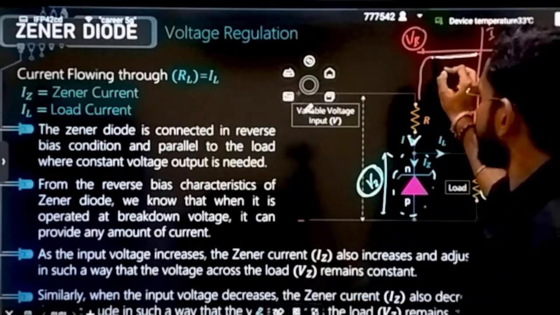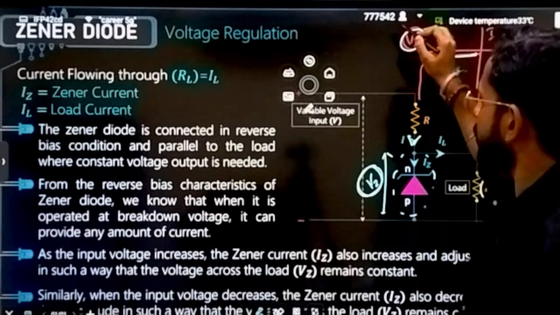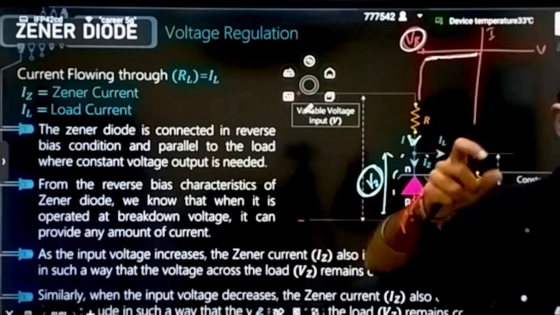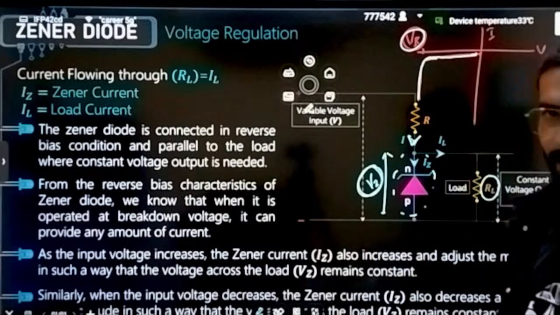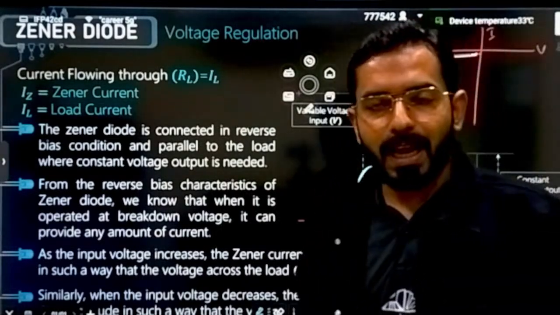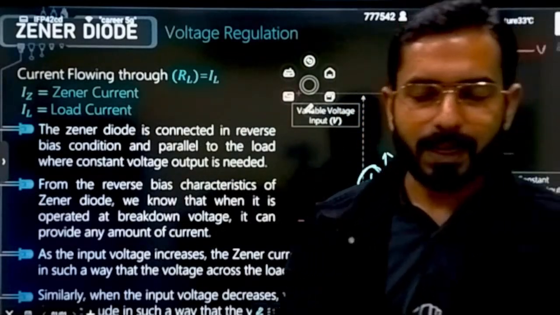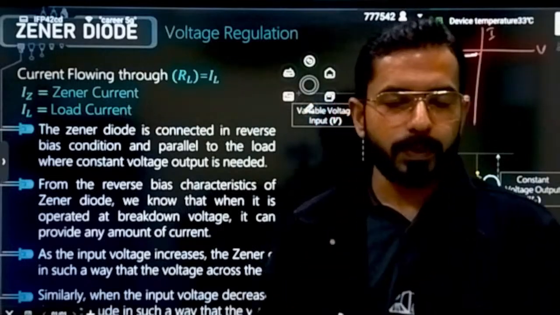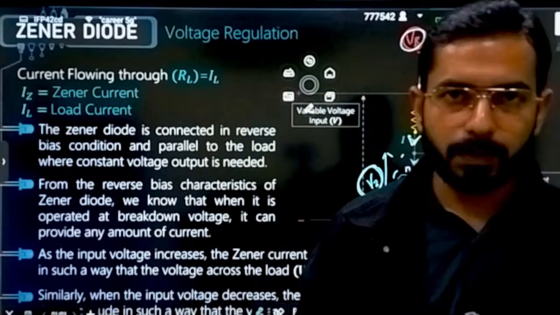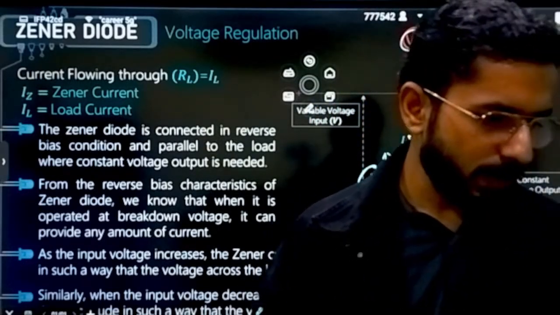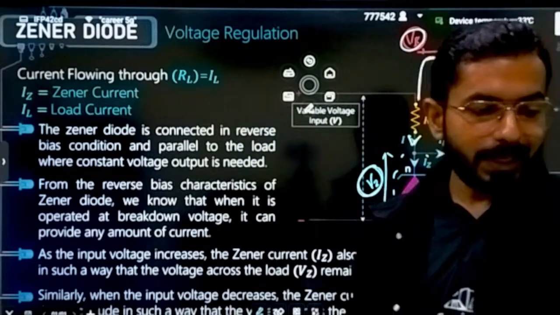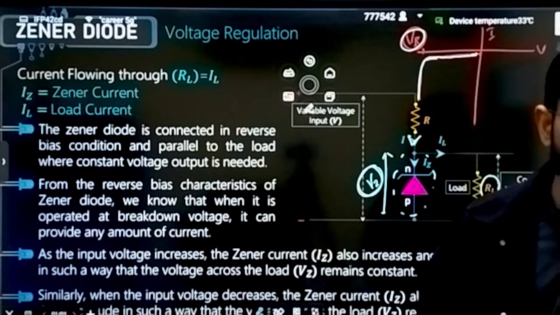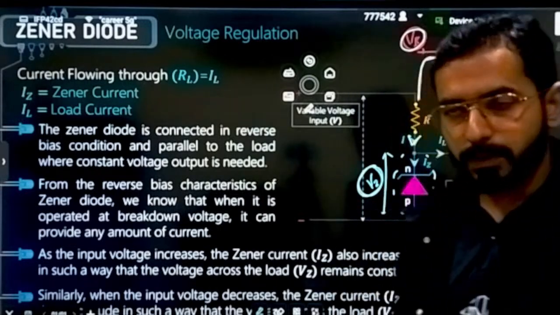But when the potential has reached a certain limit, what will happen? All of a sudden a very high spike in the current is coming. If it is directly passed through your electronic device, it is going to destroy it. So all of a sudden that much current should not be passed from here.